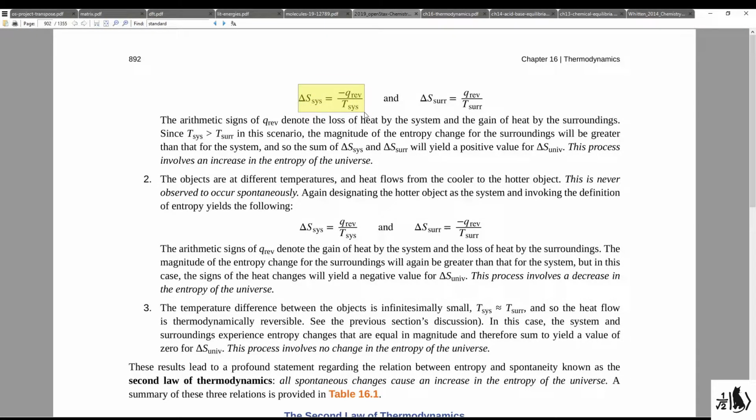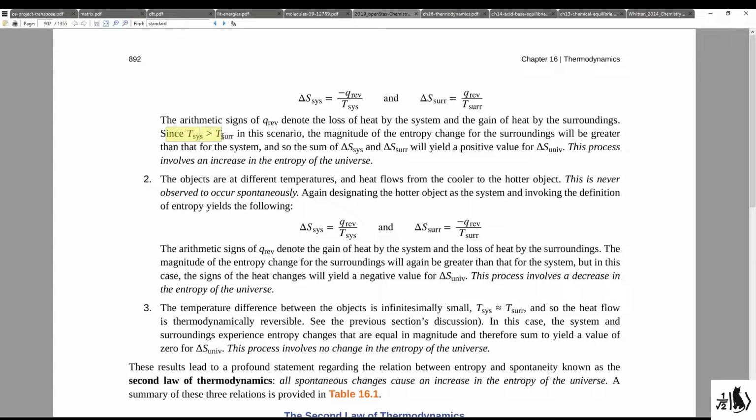Here we've got the entropy change of the system on the left and the entropy change of the surroundings on the right. And you'll notice that there is a sign difference in q rev in the numerator between both equations. The arithmetic signs of q rev denote the loss of heat by the system and the gain of heat by the surroundings. That is, heat is flowing from the system to the surroundings in this example.